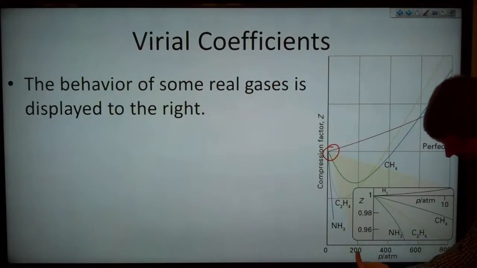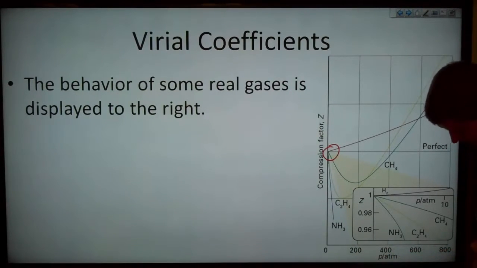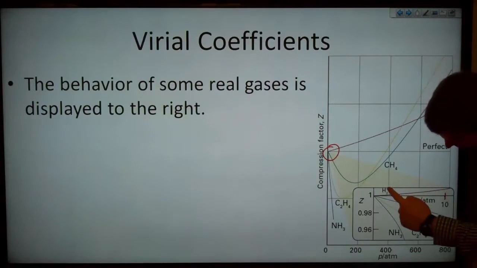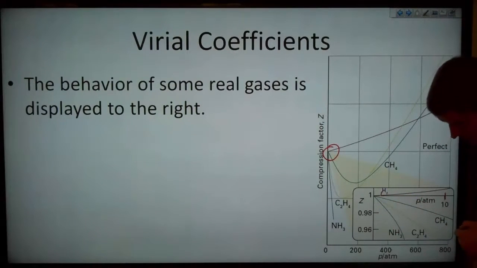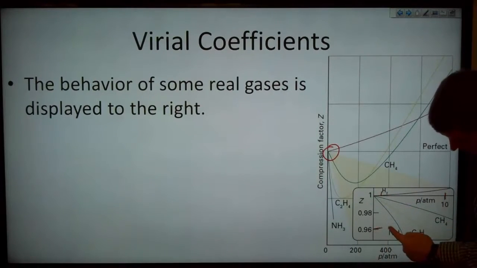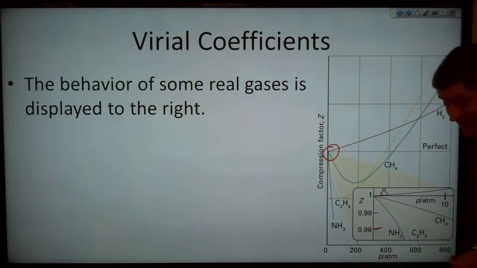So note that down here, we've got numbers of 200 atmospheres, 400 atmospheres, 600 atmospheres, 800 atmospheres, and up here, this point is 10 atmospheres. So if we're looking at 1 atmosphere, we're way over there. So all of those compression factors are pretty darn close to 1. Note that even down here, we're still only at a compression factor of 0.96.